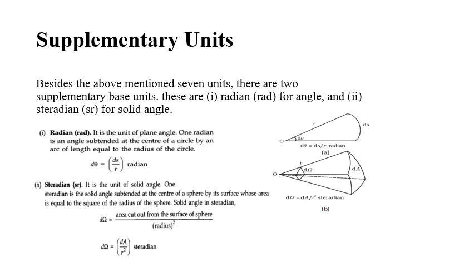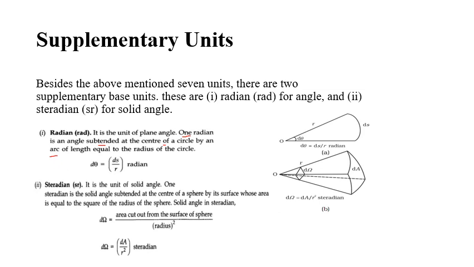1 radian is the angle subtended at the center of a circle by an arc of length equal to the radius of the circle. I repeat, 1 radian is an angle subtended at the center of a circle by an arc of length equal to the radius of the circle. Okay, so look at the diagram now.